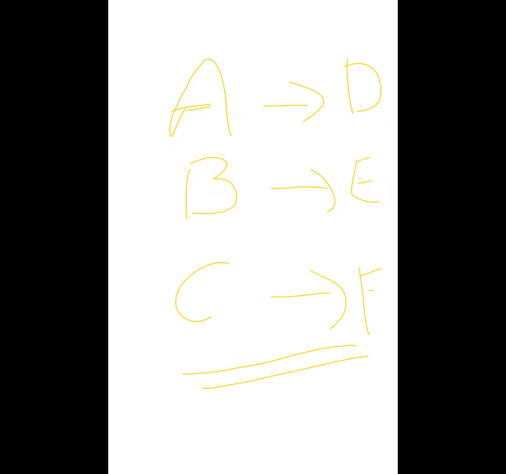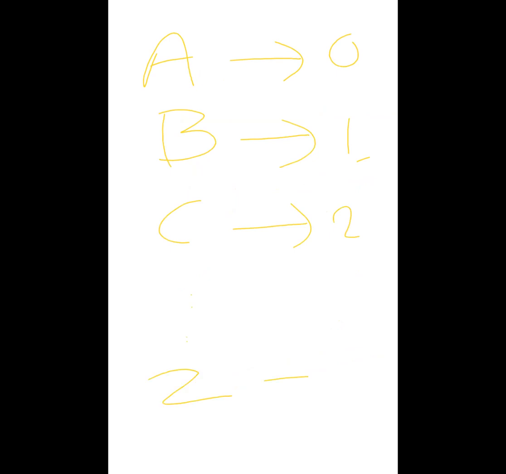Give the numbers, right? For each letter, give numbers, start from 0. So for A, give 0. B, give number 1. C, 2. And so on. Z means 25. Total 26 options. 0 to 25 means total 26 combinations will come.